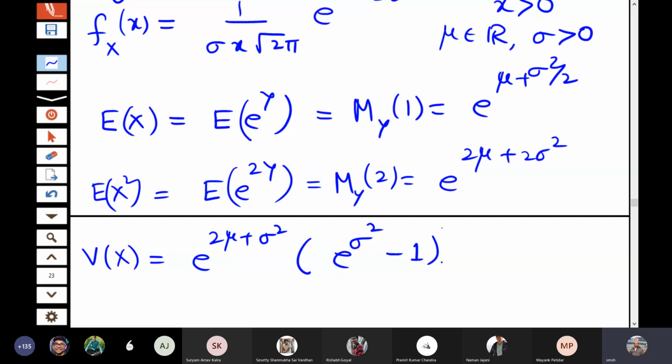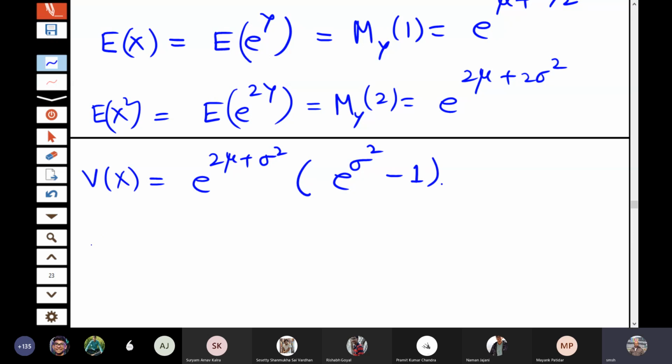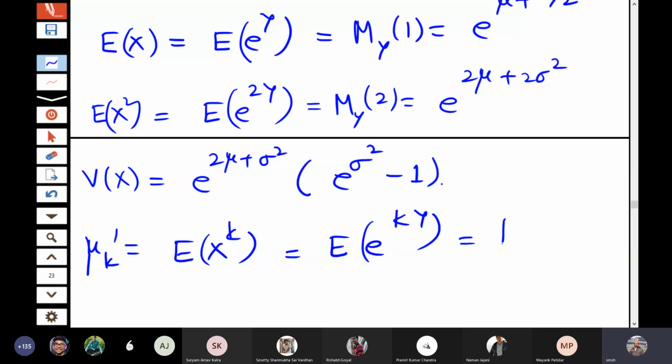So in fact, you can write the moment of any order because it is nothing but the MGF of a normal distribution. If I want to write down mu k prime, that is expectation of x to the power k, it is nothing but expectation of e to the power ky. That is the moment generating function of y at k, that is e to the power mu k plus half sigma square k square. So for a log normal distribution, the moment of any order can be calculated. So this log normal distribution, is it clear?